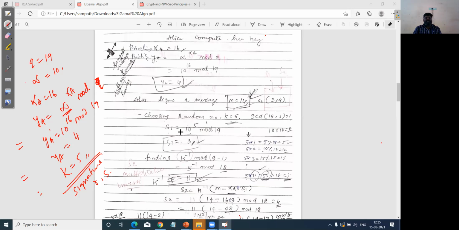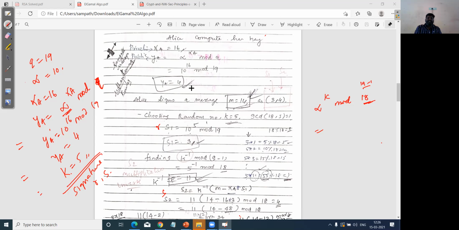Next, this can be considered as R and S, or you can use S1, S2, any variables. It doesn't matter. The formula for this value is alpha power k mod q minus 1, which I can directly write as 18, because p minus 1 is 19 minus 1, which is equal to 18.